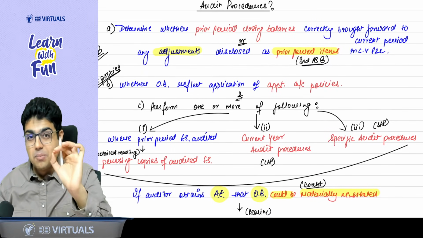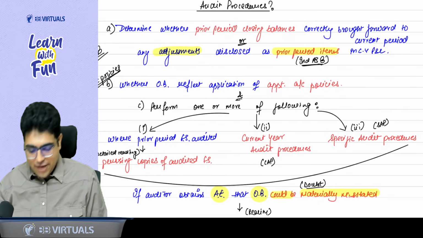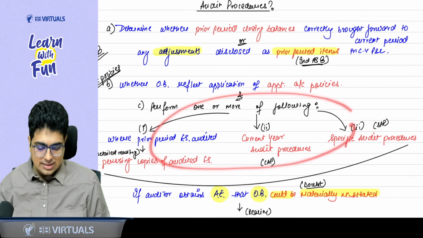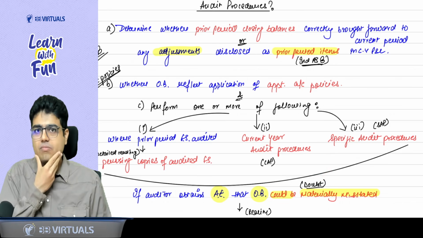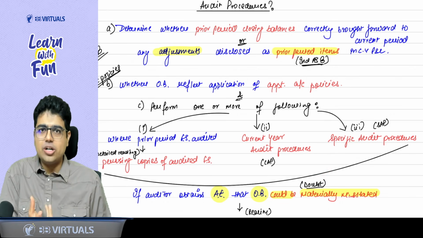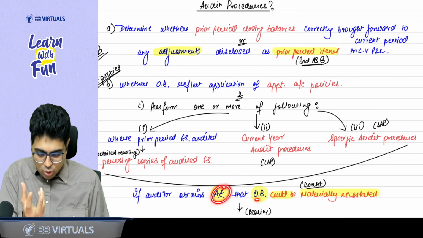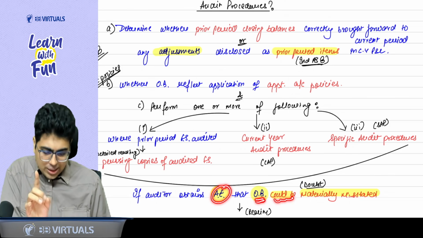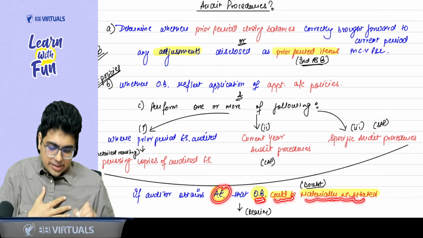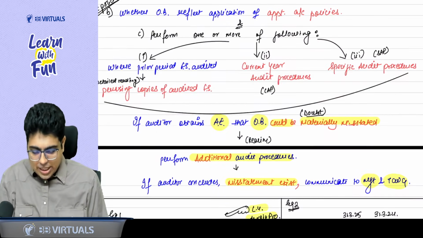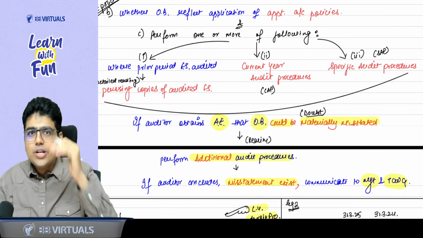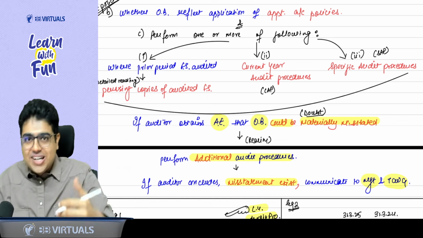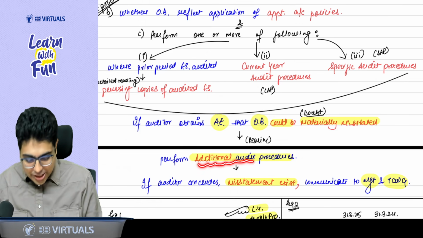Now, sir, something important is coming. When I am performing these procedures, I have a doubt. With the evidence that I have got, I have a doubt that the opening balance could be, I'm not sure, materially misstated. So, sir, when you have a doubt and you want to know the reality, you need to do more testing. You need to perform additional audit procedures.